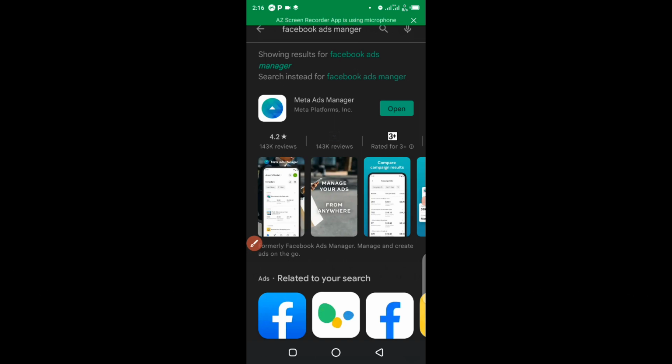So once you are able to download and install the app on your phone, you just have to log in with your Facebook username and your Facebook password. From there, you'll be able to have access to your Facebook ad account. Okay, so let's go straight to the tutorial. Like I said earlier guys, I'm going to teach you how to run Facebook ads on your phone without any stress. So follow me as I show you step by step how you can run effective Facebook ads using your mobile phone. So let's get started.